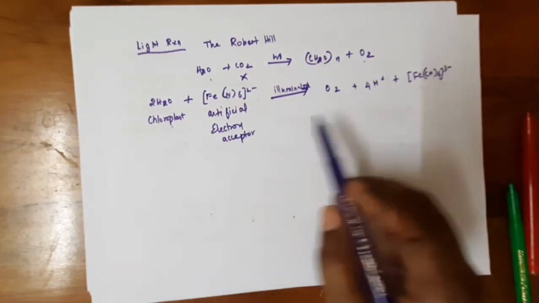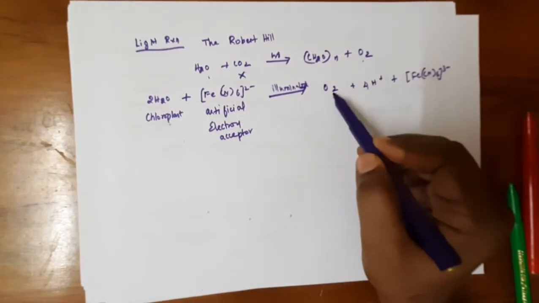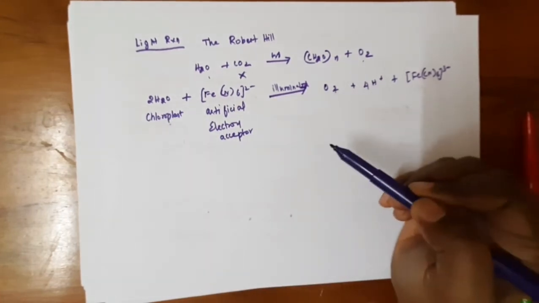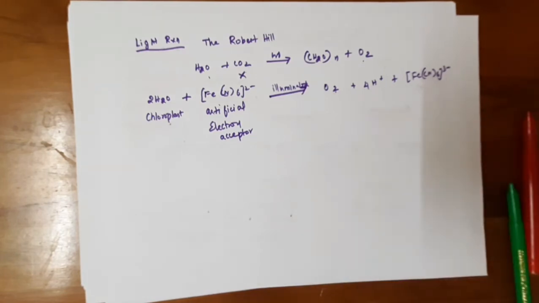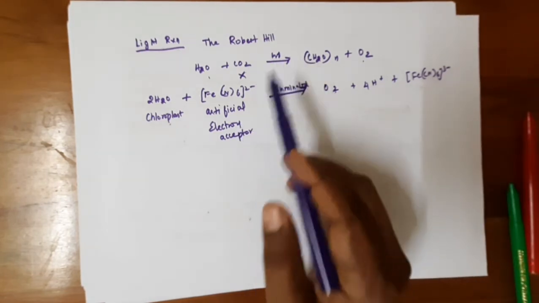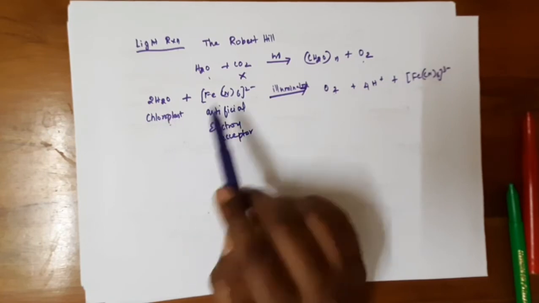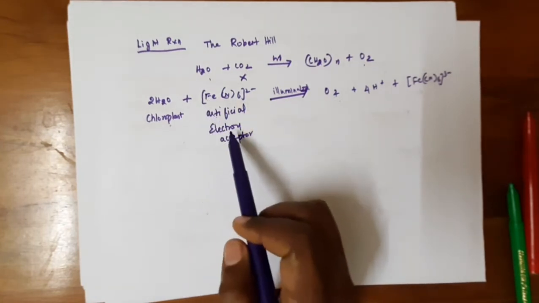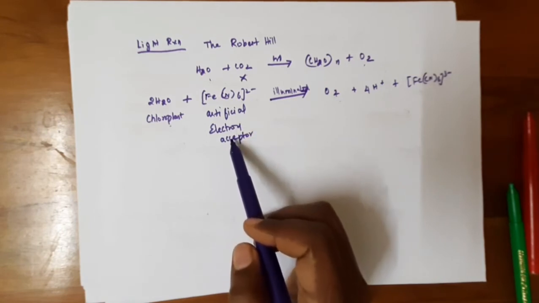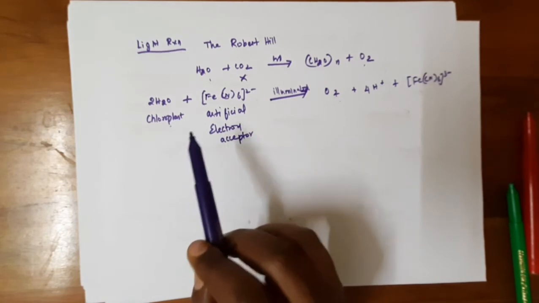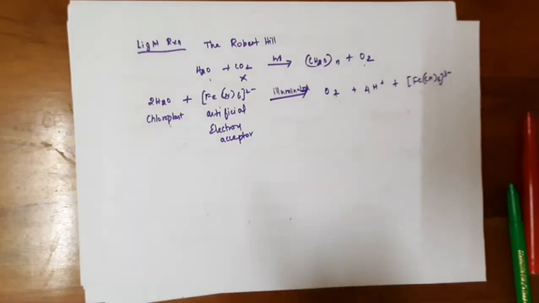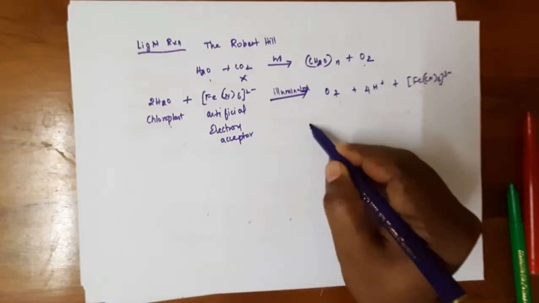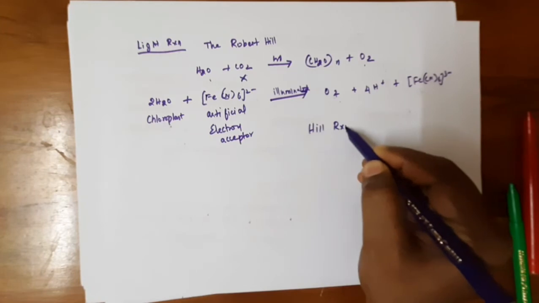So here the water liberated molecular oxygen and 4 protons. From that Robert Hill concluded that only the oxygen is evolved from the water molecule, not from the carbon dioxide. It is not a natural electron acceptor, it's an artificial electron acceptor, which is used to liberate the oxygen from water. This type of reaction is called Hill reaction.